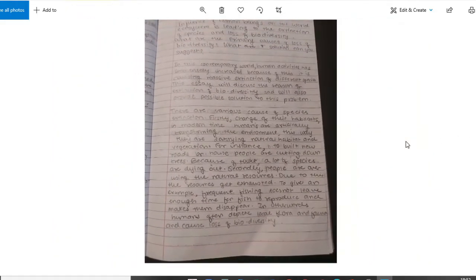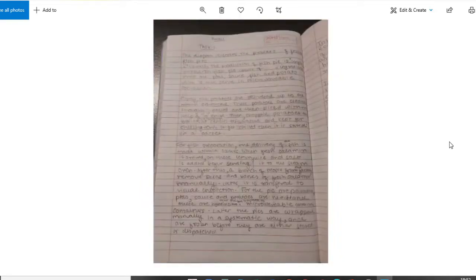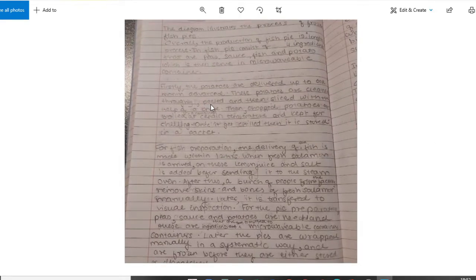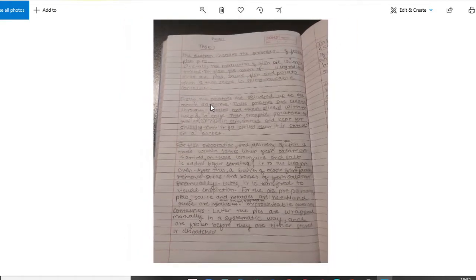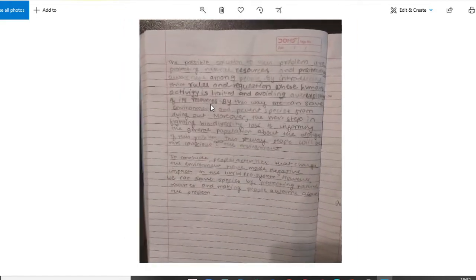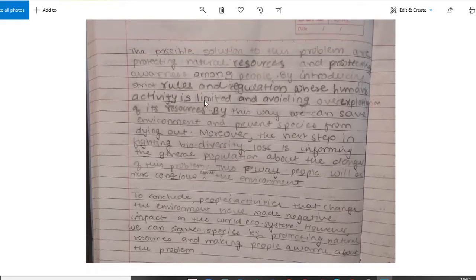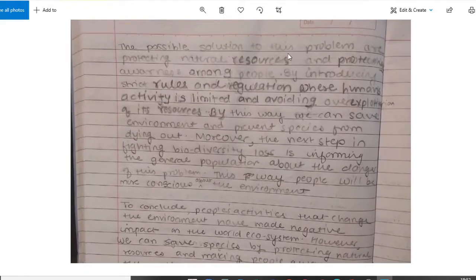Moving on. So the possible solution to this problem are, no, the possible solutions to these problems are, or the possible solution to this problem is, decide if you want to be singular or plural.